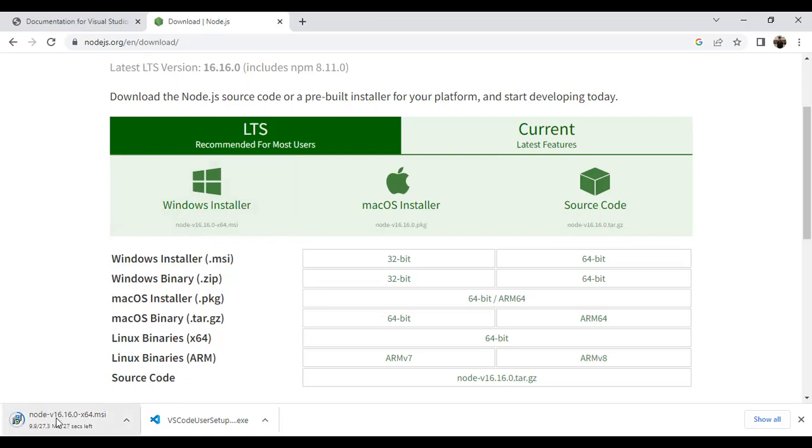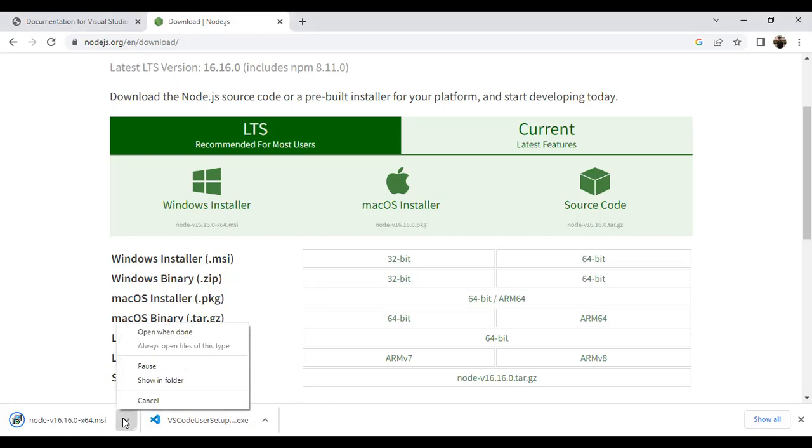See, after download, go to the download folder.